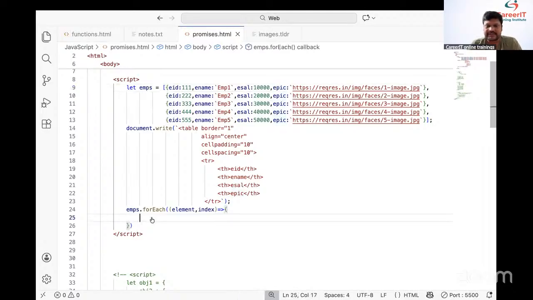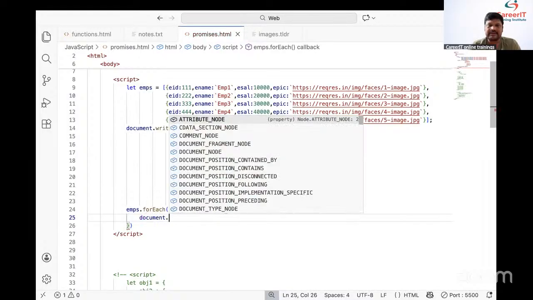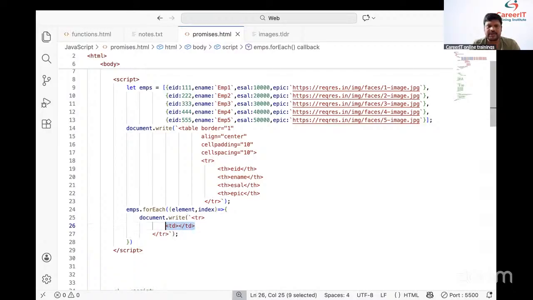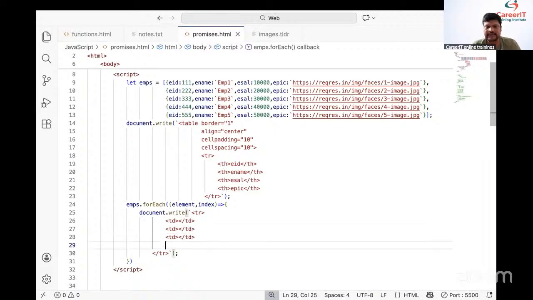Now try to observe this. How to display it? document.write, and here we need to place TR. Next, here I need to place the TD. So this is the first TD, this is the second TD, this is the third TD, and this is the fourth TD. We need to take that number of TDs.